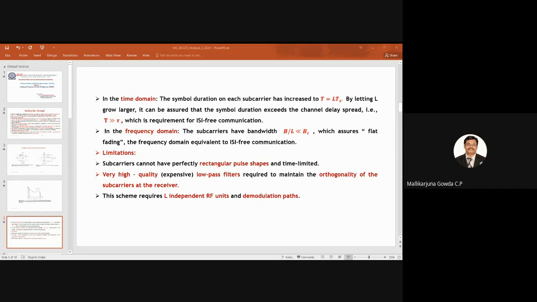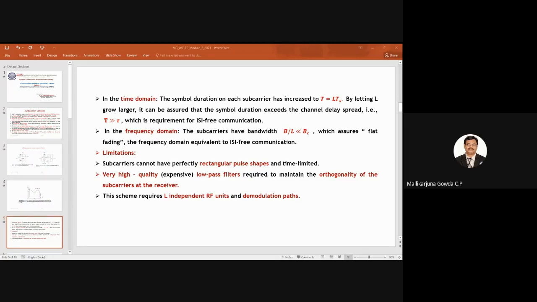The scheme divides a high bit rate stream into L narrowband streams, uses orthogonal subcarriers, multiplies, and sums up.